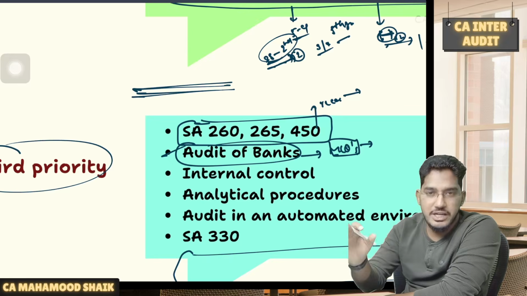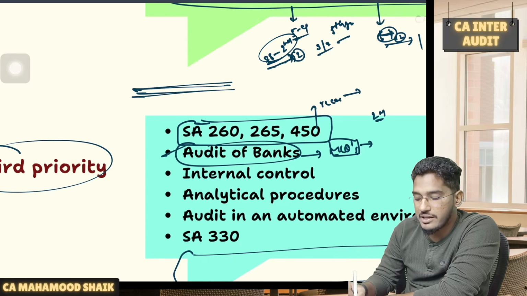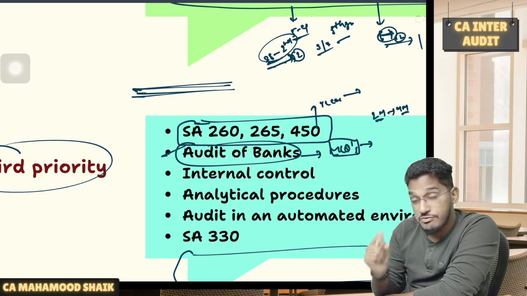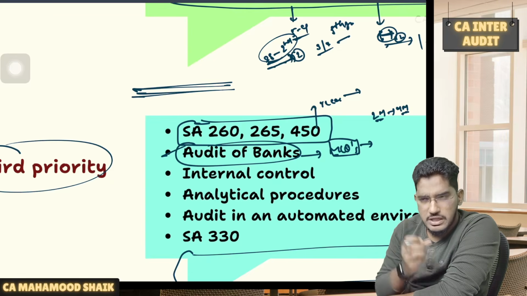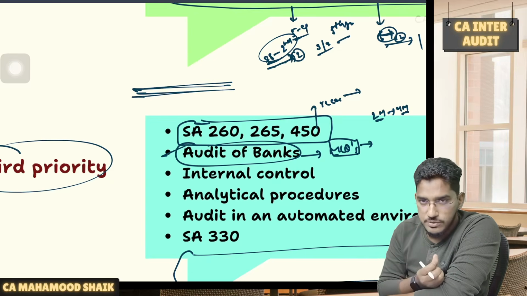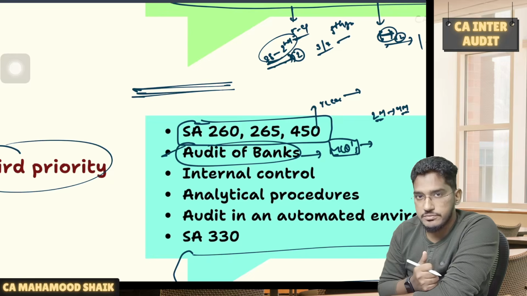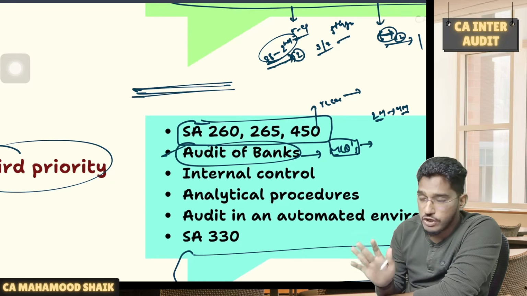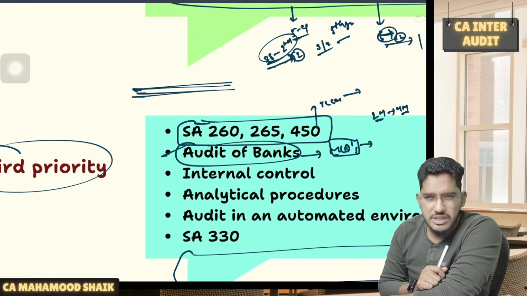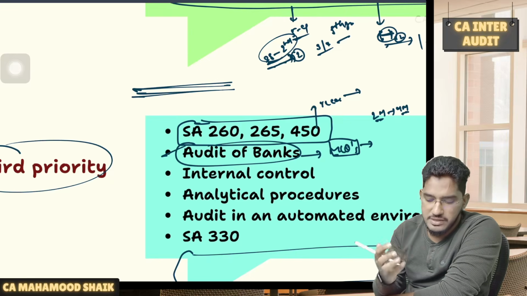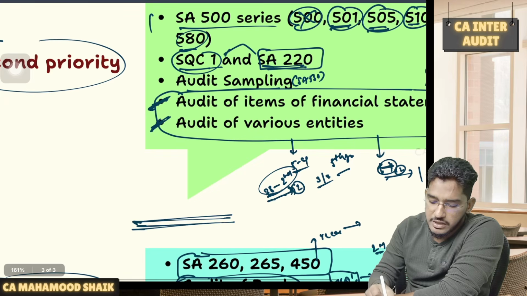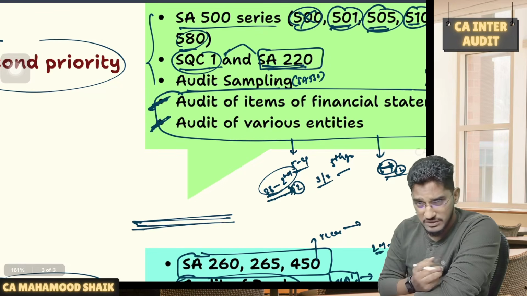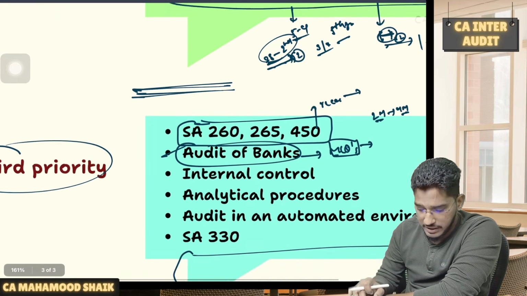Straight away from that video, 2 direct MCQs, 4 marks, they have tested from those MCQ topics. So MCQs are going to be very, very important here. There are some important concepts I have explained in that video that you can refer to. Okay, but from audit of banks also, definitely they will ask a question, but keeping in mind the size and complexity, the amount of time you could spend on audit of banks, you can spend on other concepts and learn them easily. So that's why I have kept it in the third prioritization.